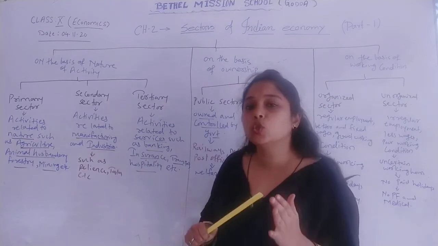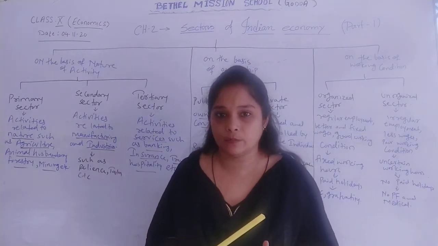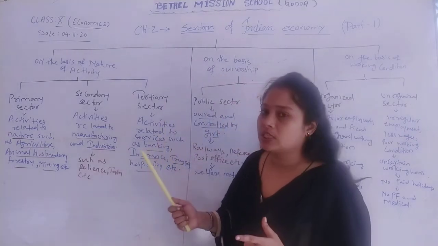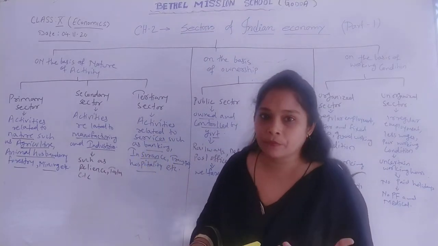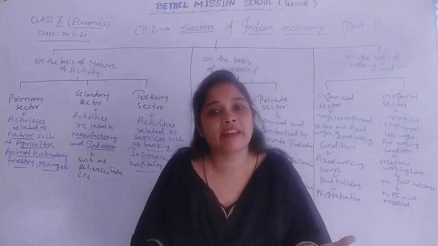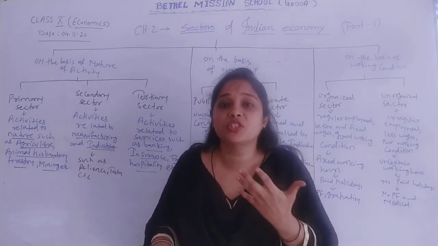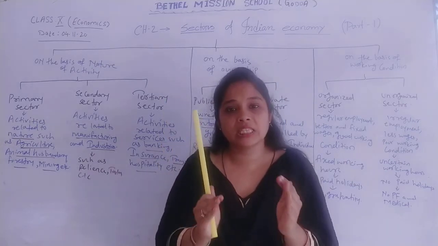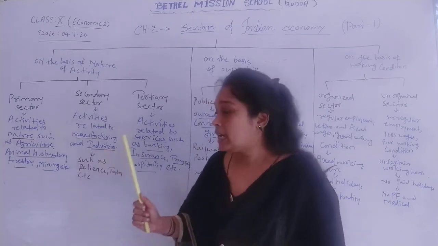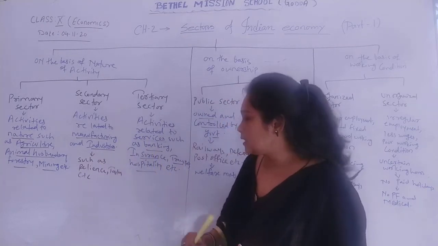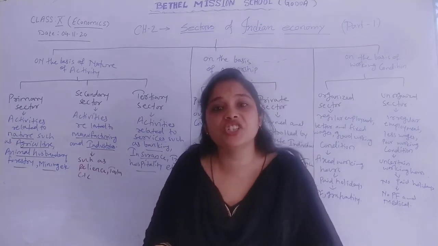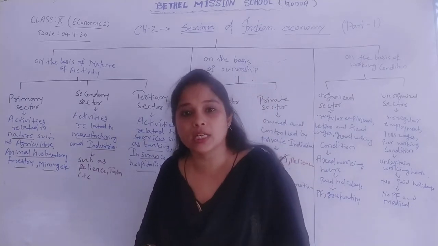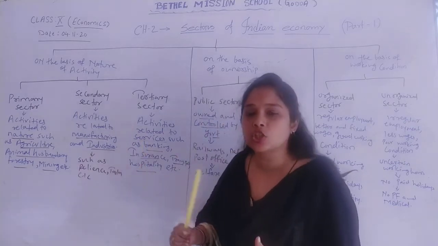The tertiary sector is also known as the service sector, because it covers activities related to services. Different kinds of services are required nowadays, and those come under the tertiary sector, like banking, insurance, transportation, hospitality. Different kinds of professionals like doctors, teachers, lawyers also come under the tertiary sector.